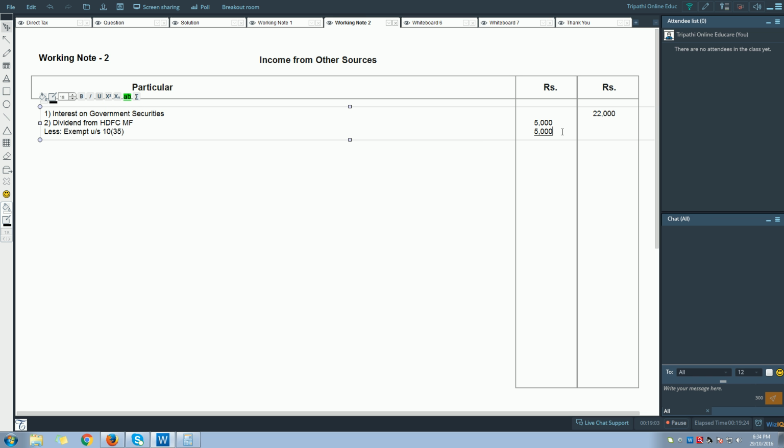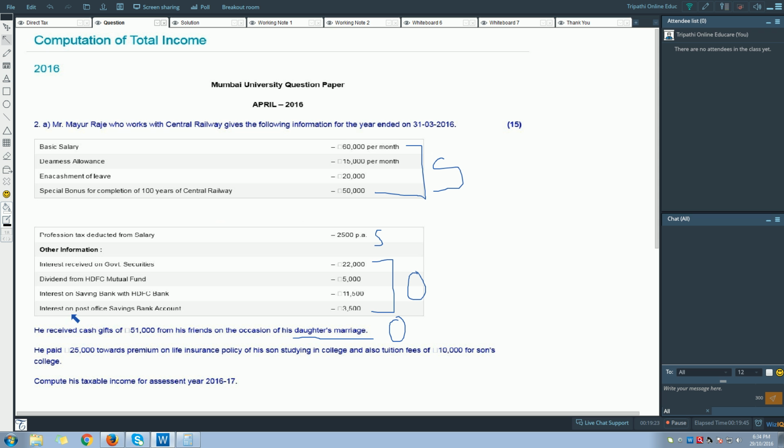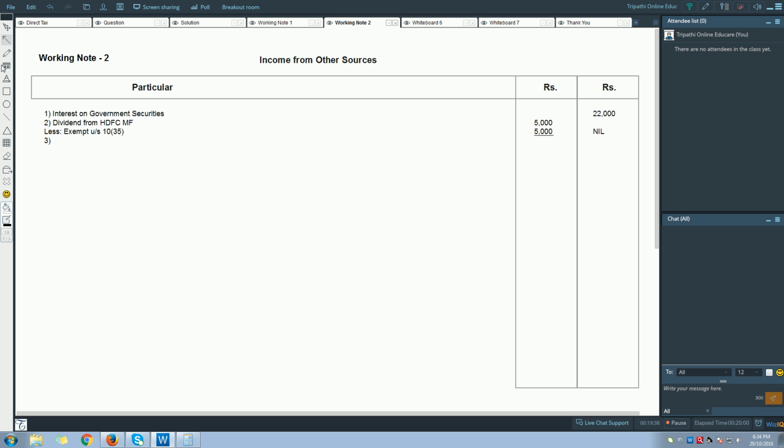We will say less exempt under section 10 subsection 35, 5,000. So 5,000 minus 5,000, outer column it will be nil. So we can go for the third item.